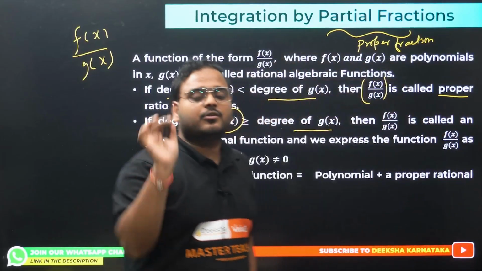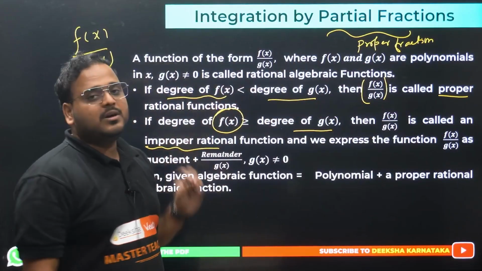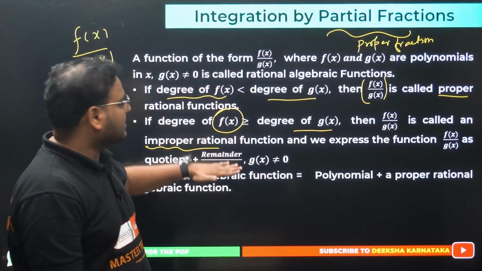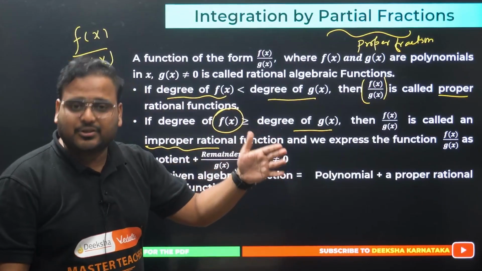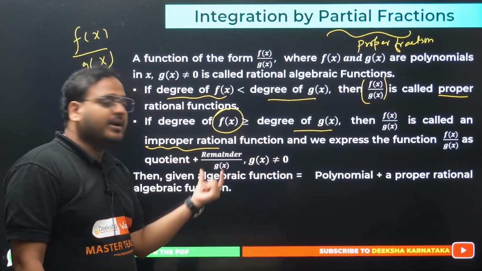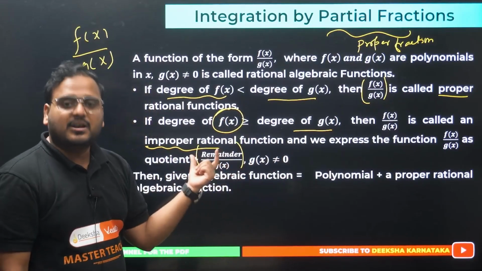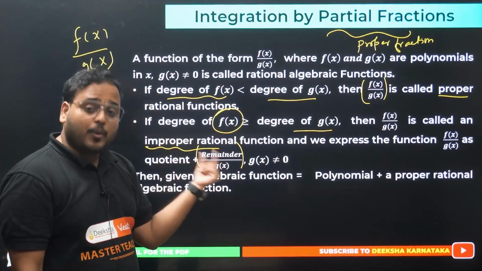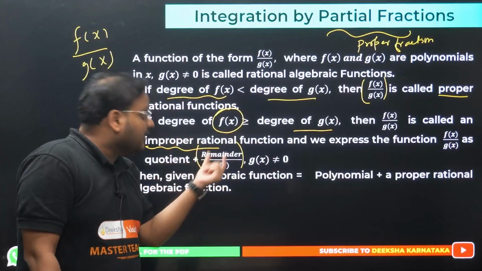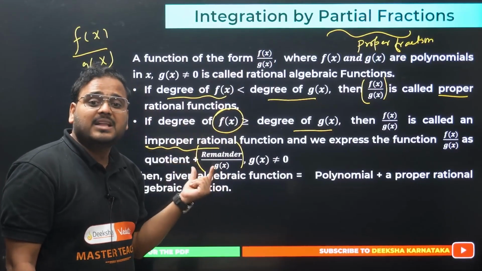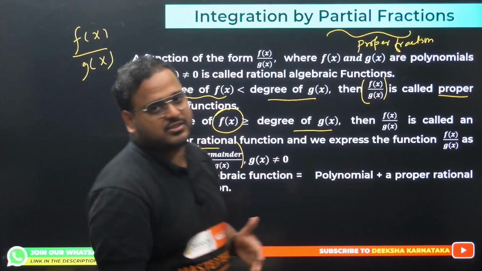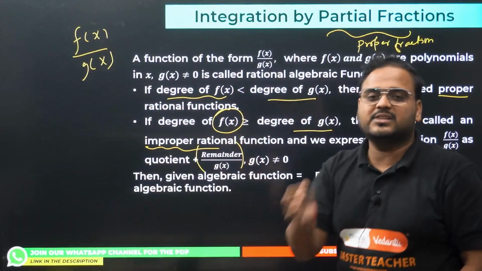So partial fraction concept will apply only to the proper rational functions. Other than that case, you have to convert, divide actually, right? You'll get a quotient and the remainder by g(x). This will become your required partial fraction. Then proper rational function. Then you're going to use the concept of partial fraction to break this into partial fractions using the concepts of the constants a, b, c, like that.